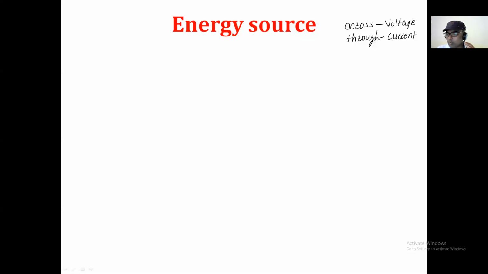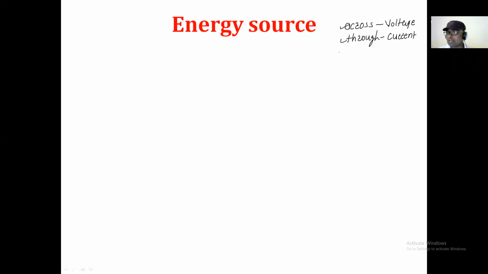Because whenever I speak about the voltage, I always use this word across. Right now also I used that the entire circuit is always connected across the energy source. And when I want to speak about the current, I always say the current flowing through the resistor.